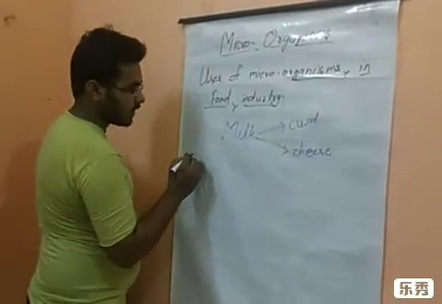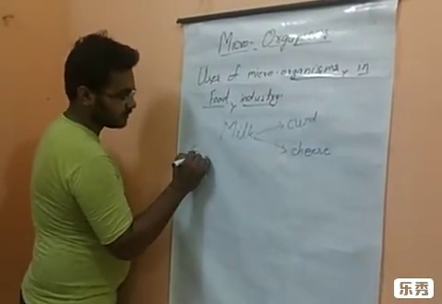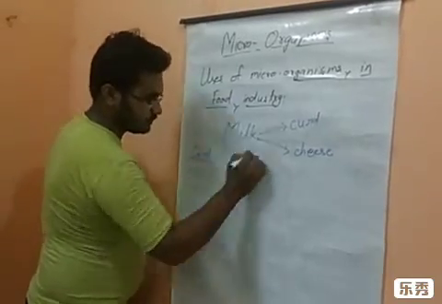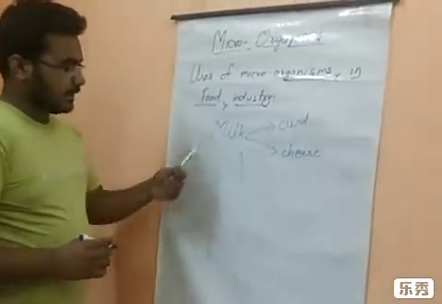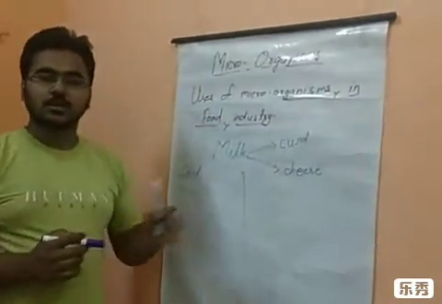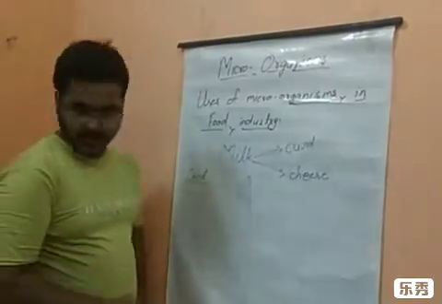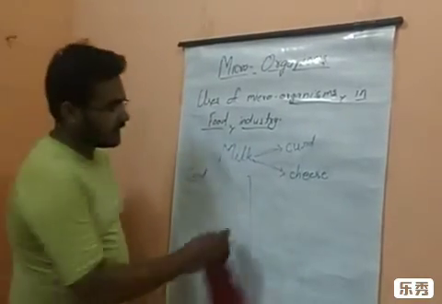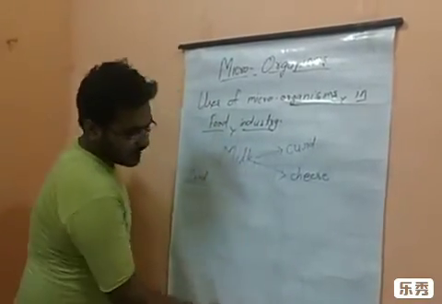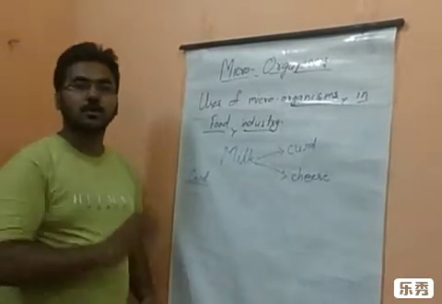First of all, for curd. There is a bacteria that works on it, and that is Lactobacillus bacteria. I have already told you that Lactobacillus bacteria is the bacteria that acts on milk.